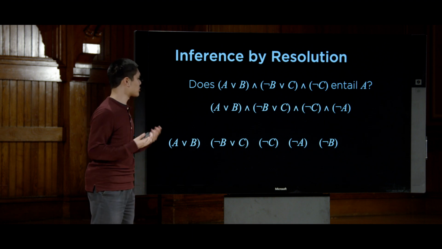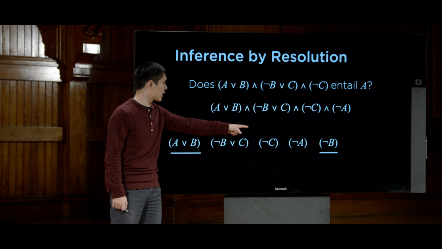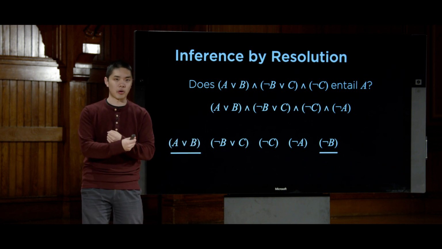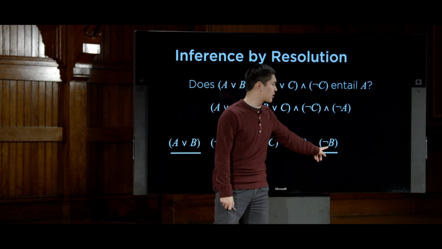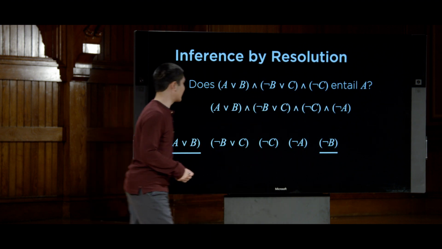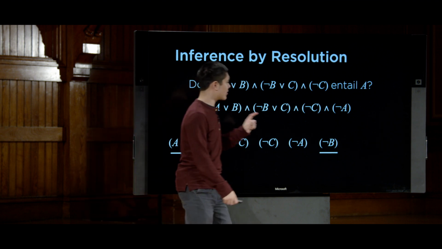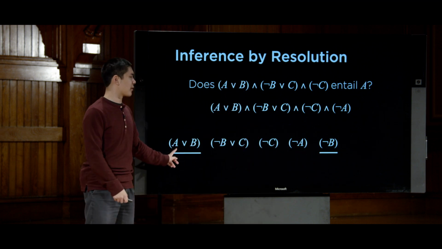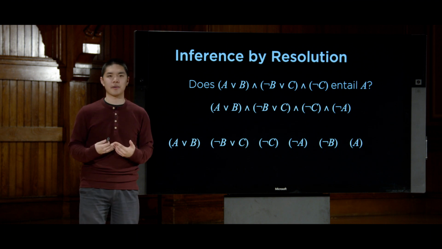And all right, now I can repeat this process. Can I use resolution again to get some new conclusion? Well, it turns out I can. I can use that new clause I just generated along with this one here. There are complementary literals. This B is complementary to, or conflicts with, this not B over here. And so if I know that A or B is true, and I know that B is not true, well, then the only remaining possibility is that A must be true. So now we have A. That is a new clause that I've been able to generate.